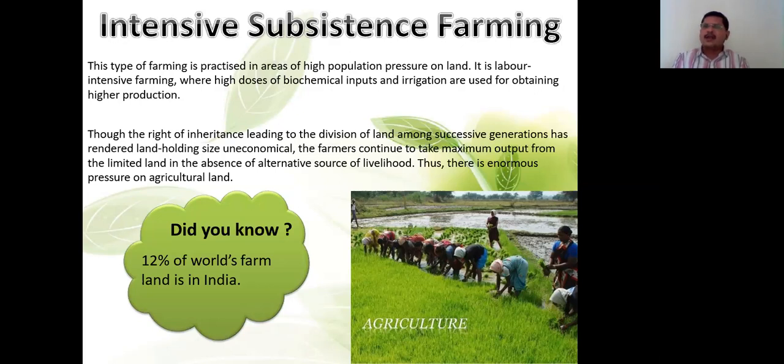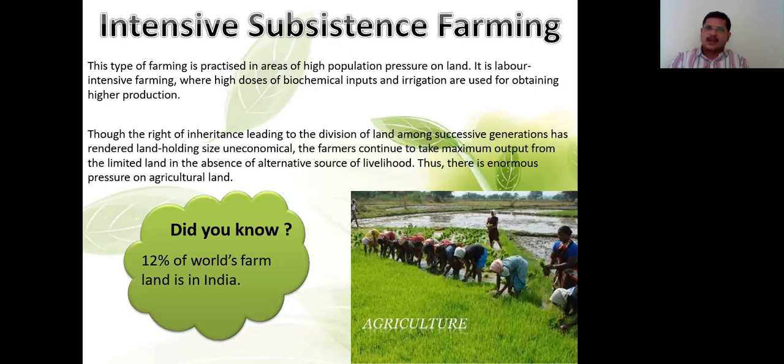Then the right of inheritance in our country. What happens generally, for example, a person is the only son for a father, so he might be owning some 10 acres. Afterwards he had two sons. Then again that land was divided between both of the sons. It became 5 acres. And then again the same families get multiplied, and due to that, during inheritance, the measurement of land is decreasing and the number of people are increasing.